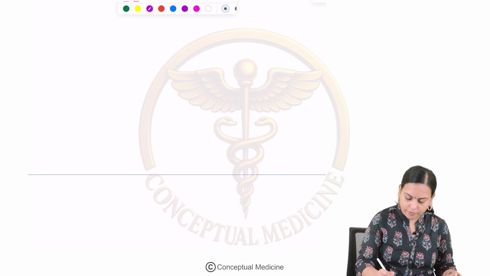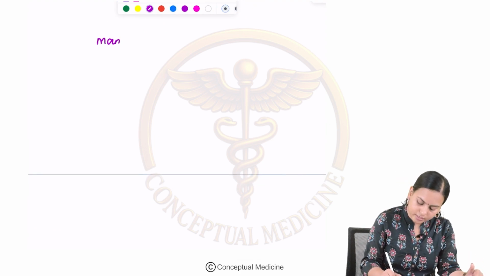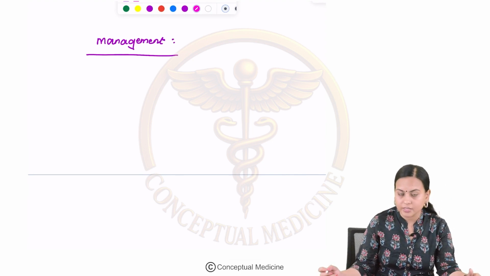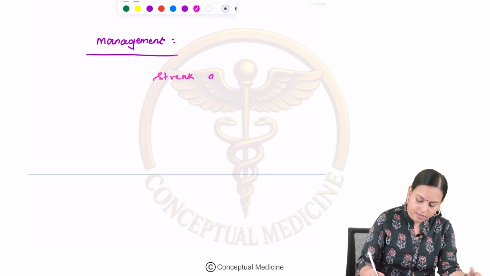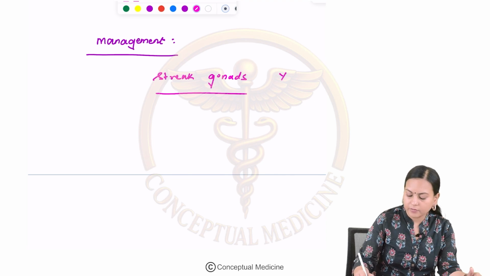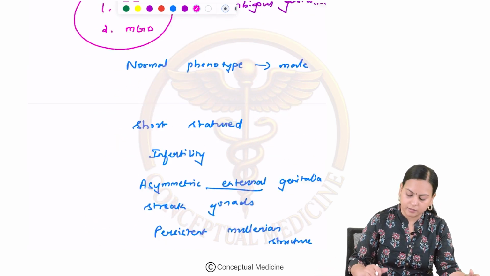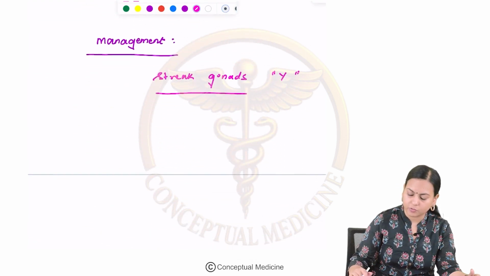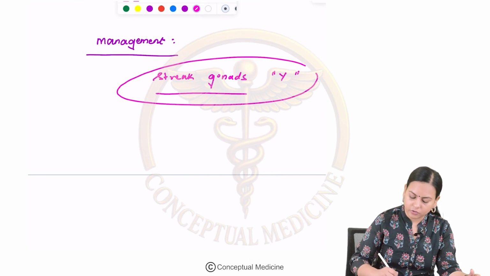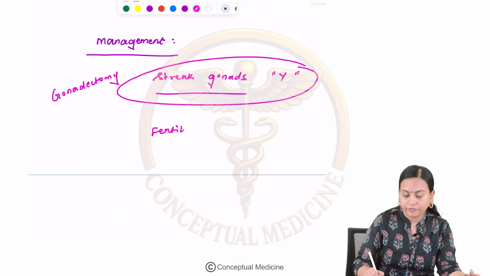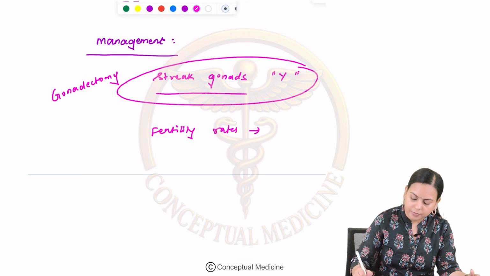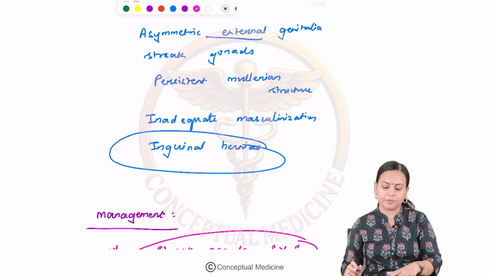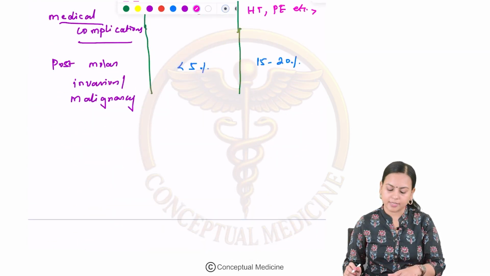Clear? Now, how will you manage these patients with mixed gonadal dysgenesis? Management is usually done with surgeries. Whenever you have streak gonads, and especially when you have the Y chromosome component, because in mixed gonadal dysgenesis it can be a 46XY karyotype also, right? So at that time you have to do a gonadectomy. And then remember the fertility rates in these people are low. Okay, so I kept it short. We have discussed only the 6 chromosomal disorders of sexual differentiation.